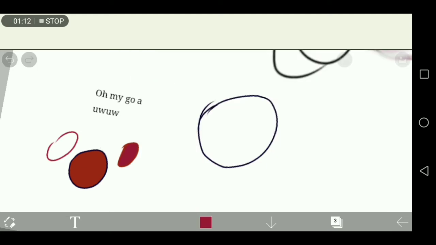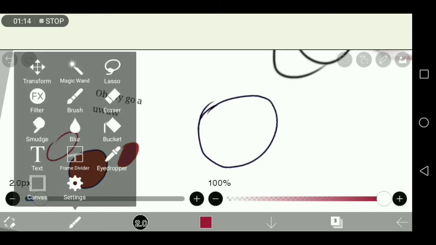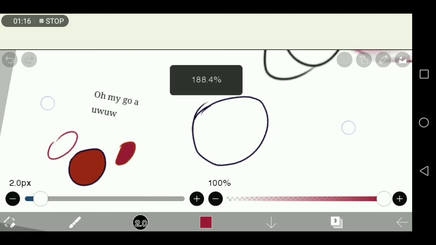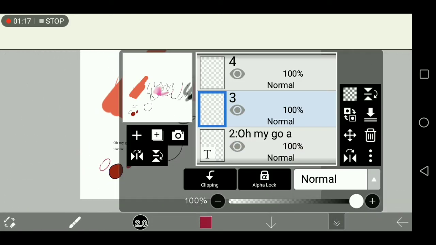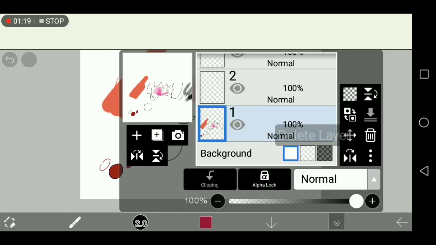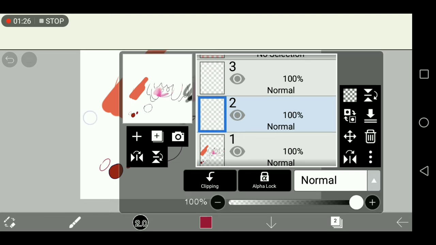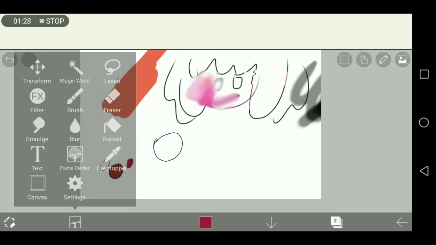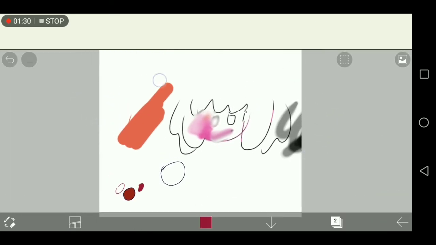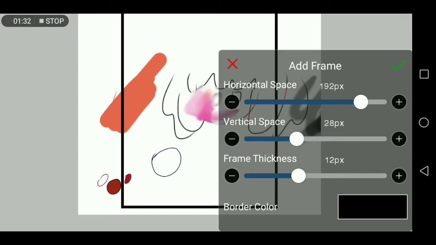And the next one we have is frame divider. Ibispaint was made with comic or manga makers in mind, whatever you want to call it. So the way you use it is you do that. Wait, add frame, yes, that's what I wanted to do.